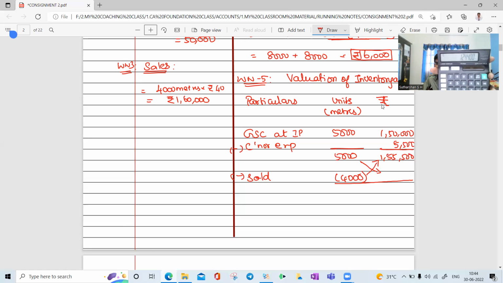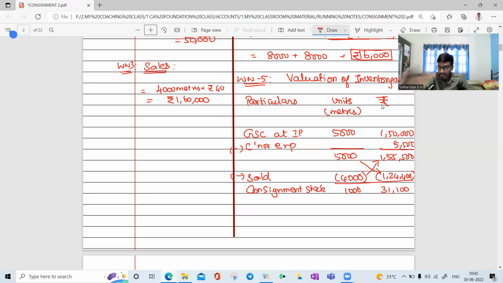You will get 1,24,400. If you deduct it from 1,55,500, you will get 31,100. That is the cost for 1,000 meters, the inventory, which you can also write as consignment stock.